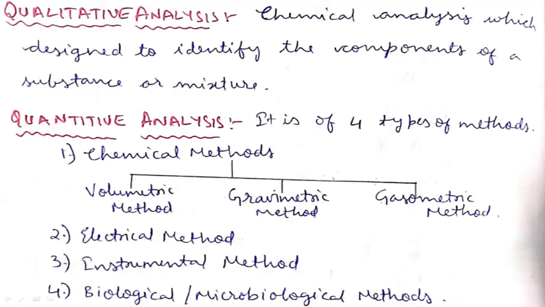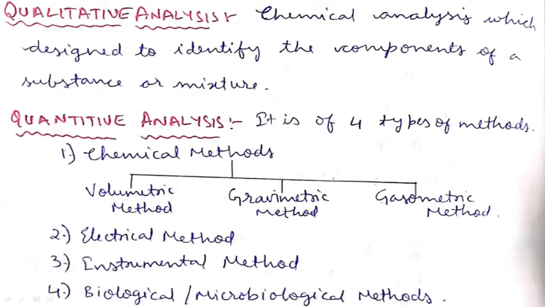This quantitative analysis is also very much important in the pharmaceutical industry. Why? Because we are calculating the concentration of different substances and different dosage forms by using this quantitative analysis technique, right? Here it is classified into four important methods.